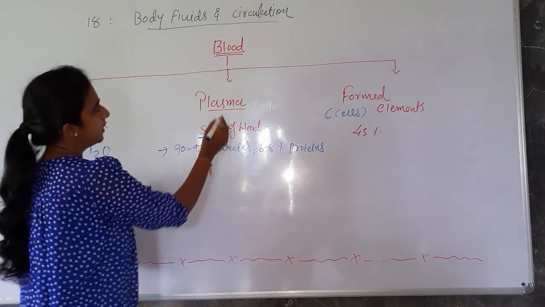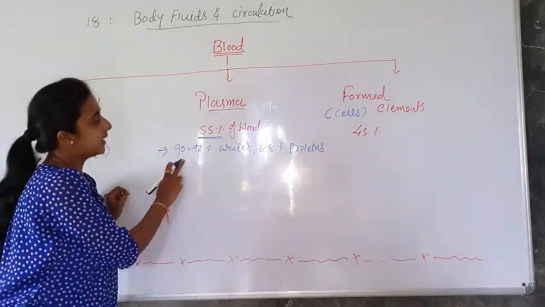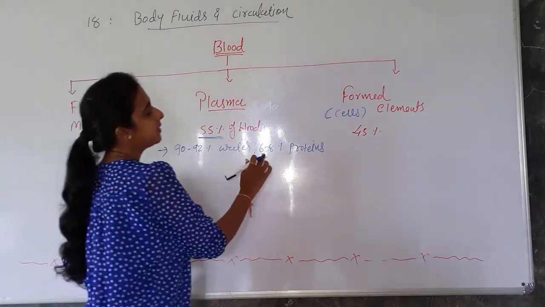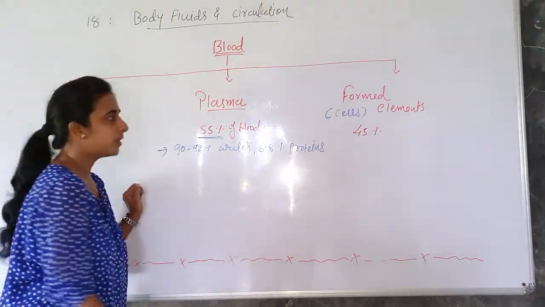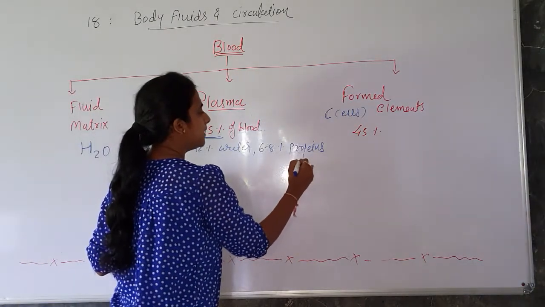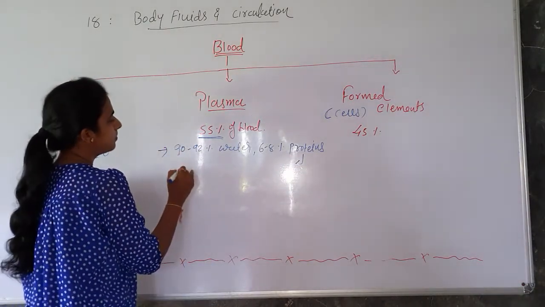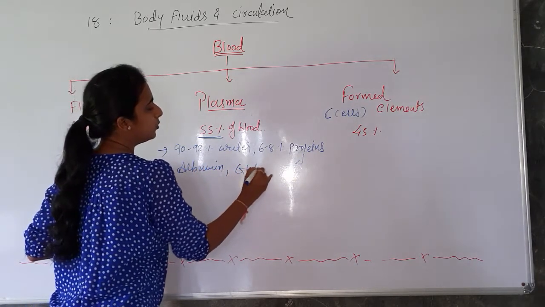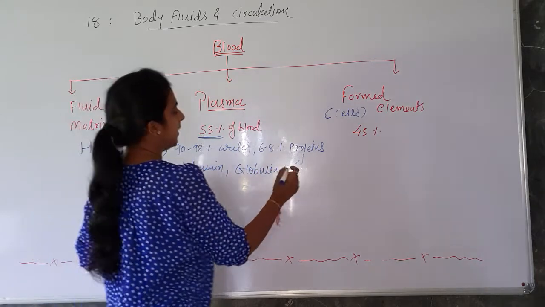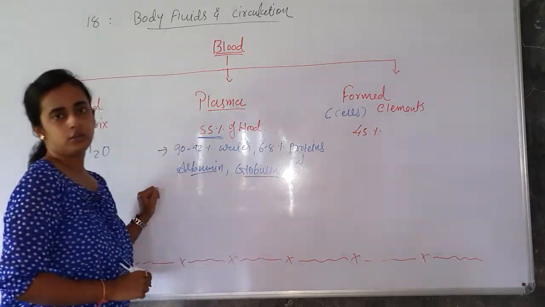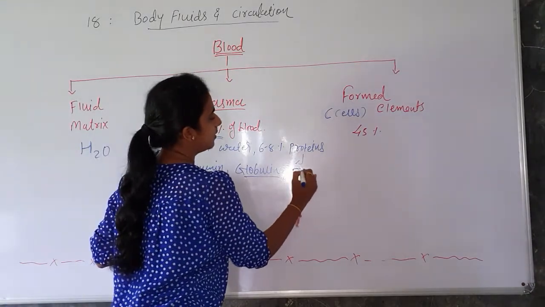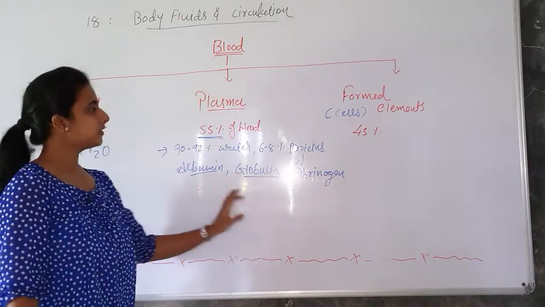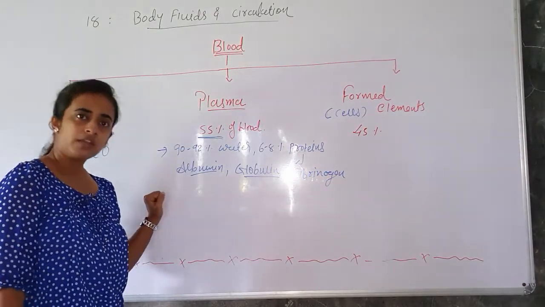So, okay, next, in this plasma there is 90 to 92% water present and the rest 6 to 8% is proteins. Now proteins are of mainly three types: albumin, and globulins, and then the third, fibrinogen. Okay, so these are the main three proteins which are present.